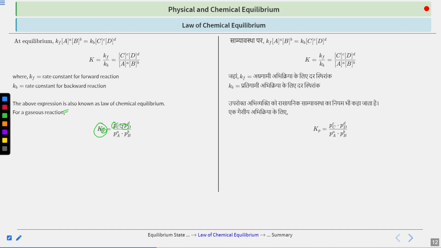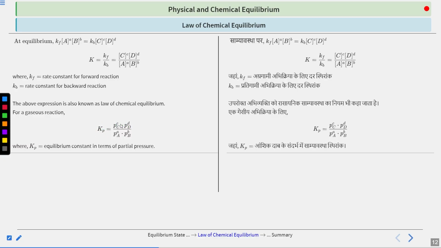So you can use the concentration term also, there is no issue in it. But since gases are more about the pressure, and we are considering pressure for the gases, that is assumed to be more accurate. And Kp is your equilibrium constant in terms of partial pressure, and this was also your equilibrium constant, but in terms of concentration. Okay, no issues. Moving on further.